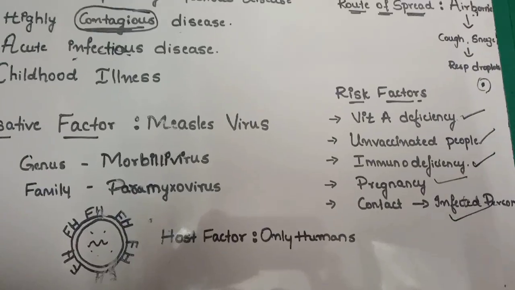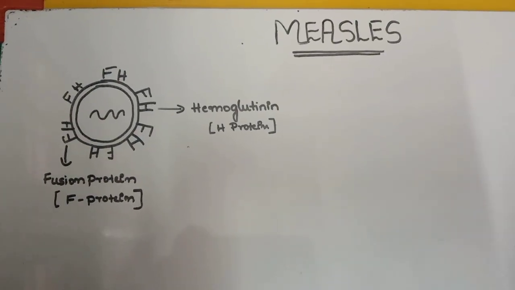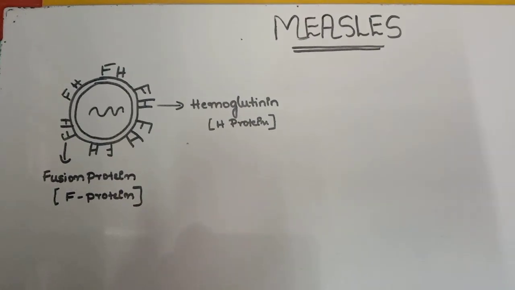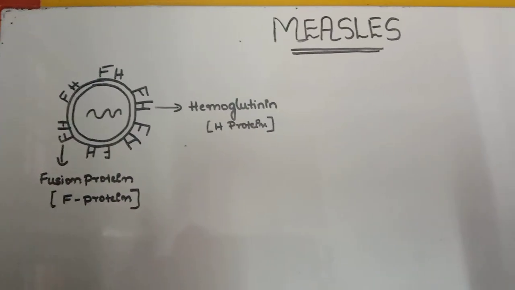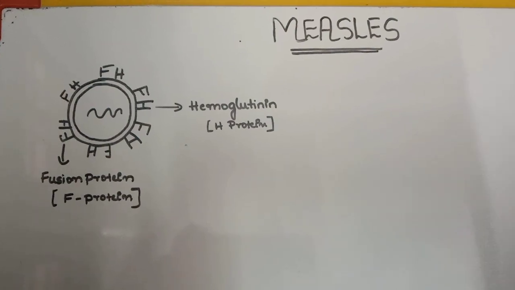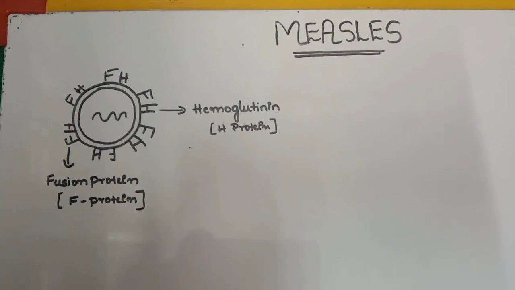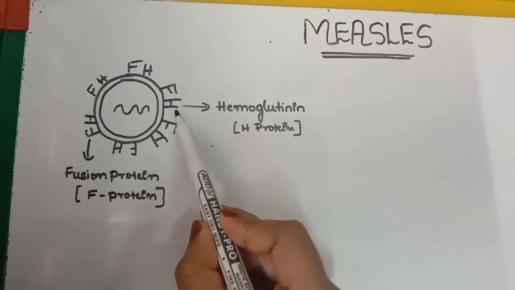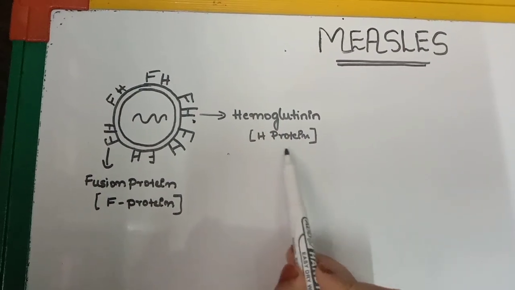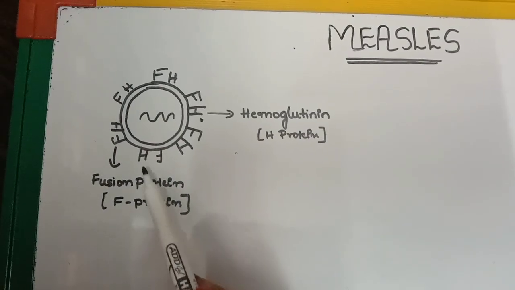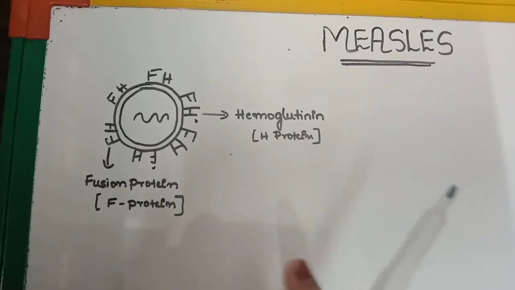Let's move on to the signs and symptoms. As we know, the measles virus enters via the respiratory mucosa or the conjunctiva. Once the measles virus gets onto the mucosa of an unsuspecting person, it quickly starts to infect the epithelial cells, that is, in the trachea or bronchi. The measles virus uses a viral protein on its surface called hemagglutinin or H protein, and also a fusion protein, also called F protein.